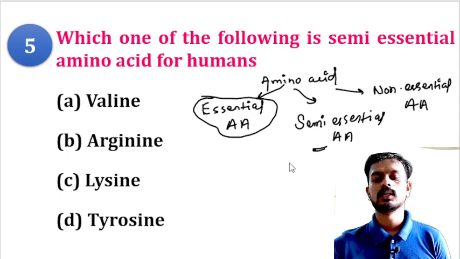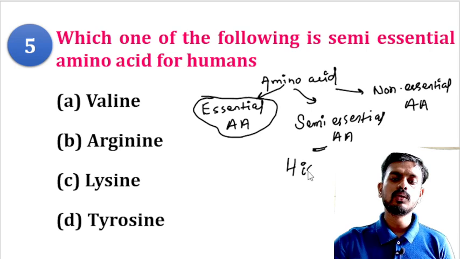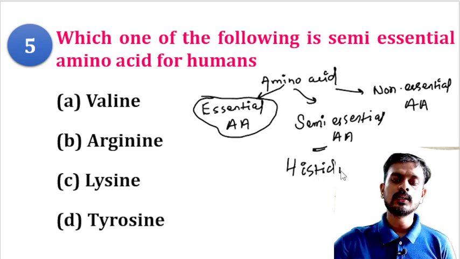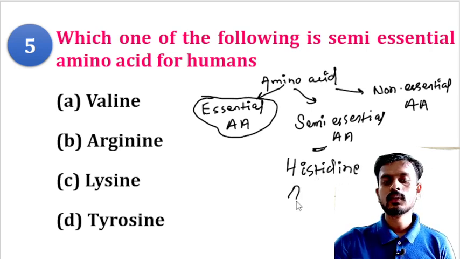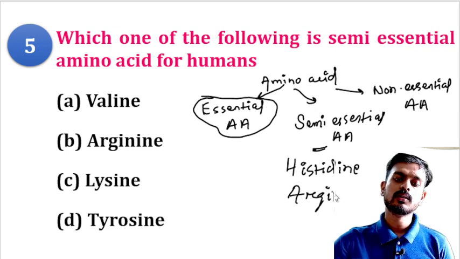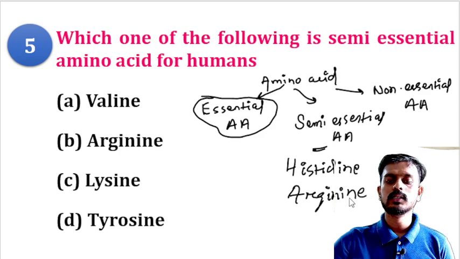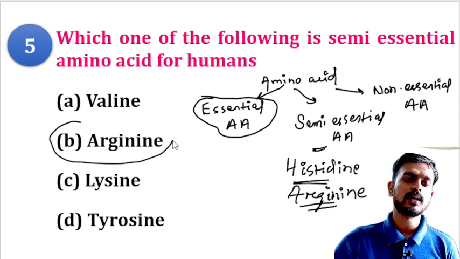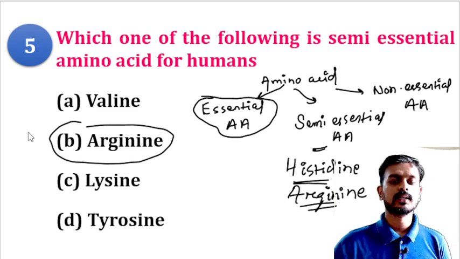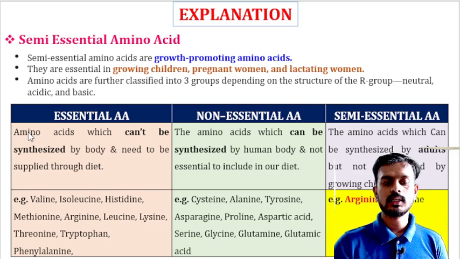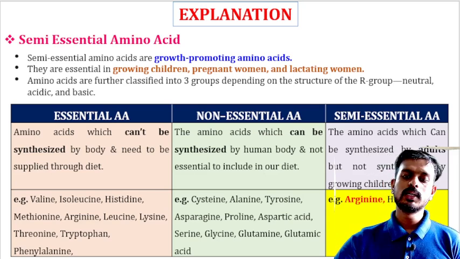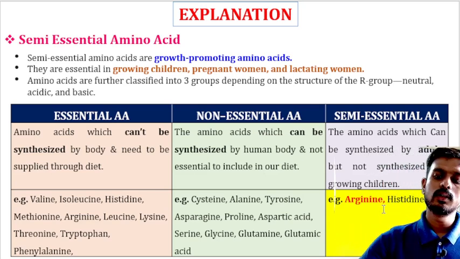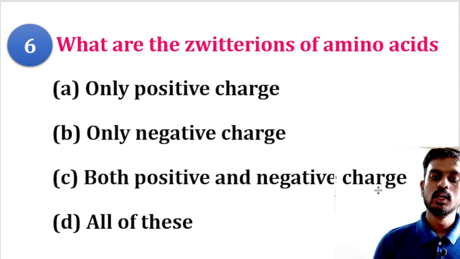There are two examples: one is histidine, and another one is arginine. Histidine and arginine are the two amino acids that come under semi-essential. That's why arginine will be the right answer. Semi-essential amino acids can be synthesized in the adult but not in growing children. Examples are arginine and histidine. Moving to the next question.